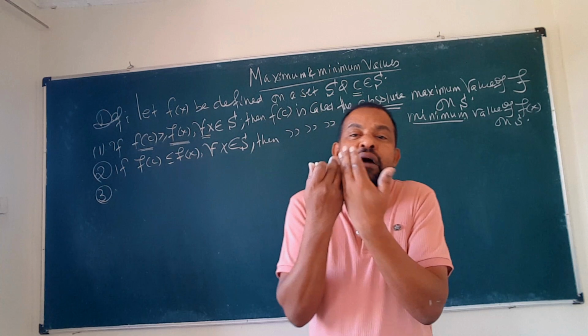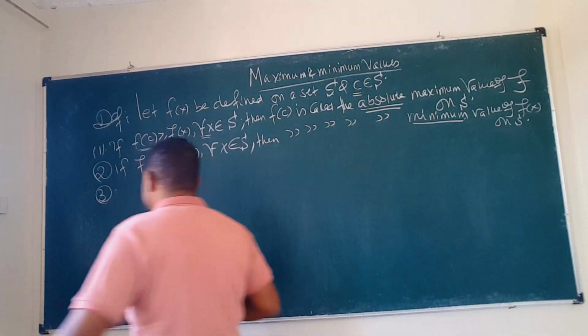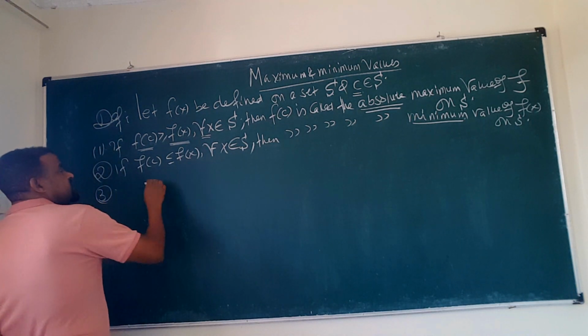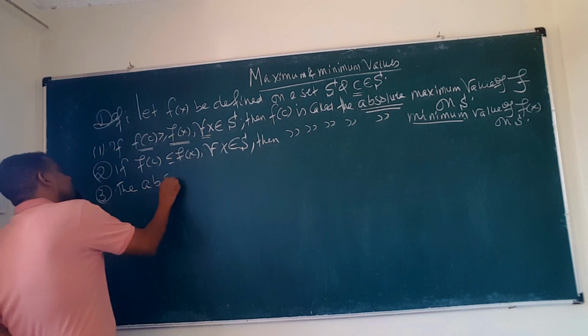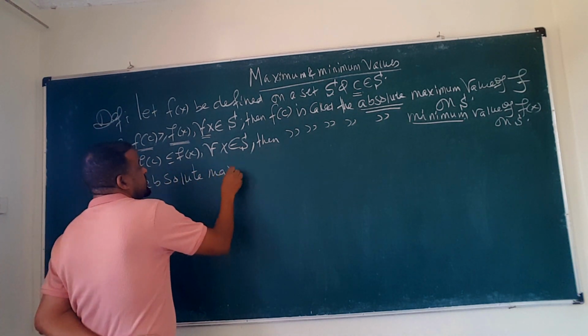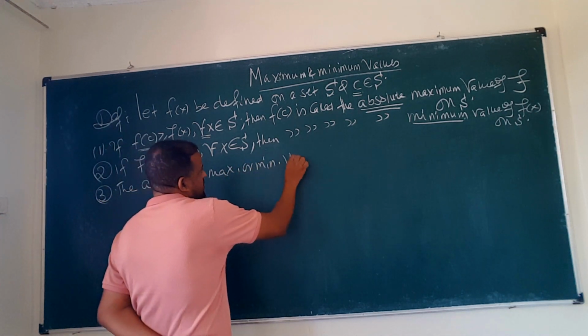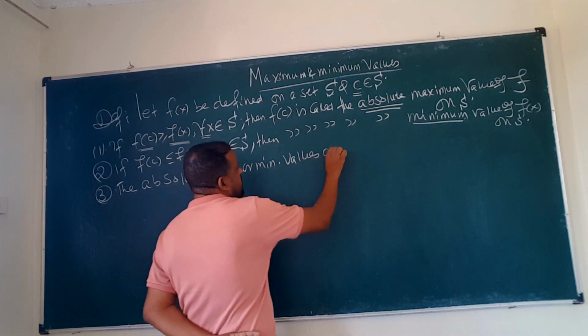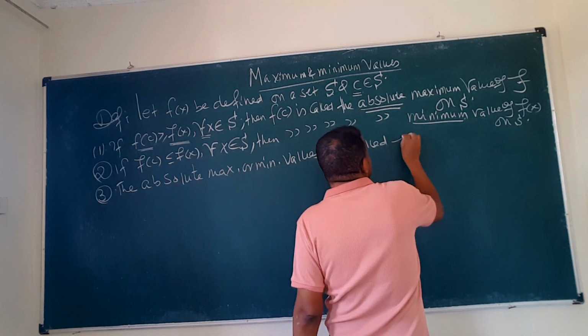The third one: the absolute maximum or minimum values are called absolute extrema. They are called extreme values.